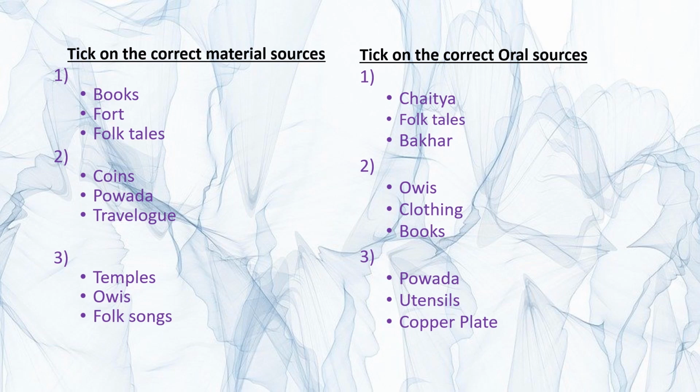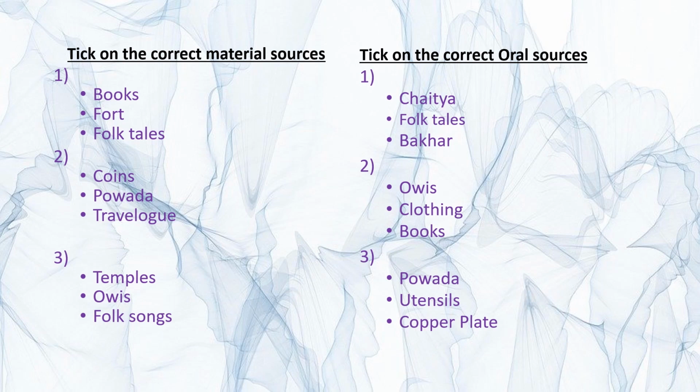That is Chaitya, folk tales and Bhakar. So, what is the correct answer here? Yes, the second one, that is the folk tales which are orally told. Okay. Then coming to the second one, ovies, clothing and books. So, what will be the correct oral source here? Yes, that is ovies. And then coming to the third one, again I told you, do it on your own.